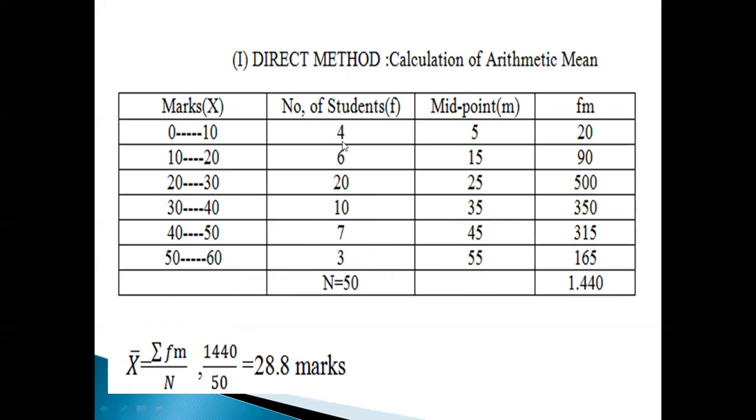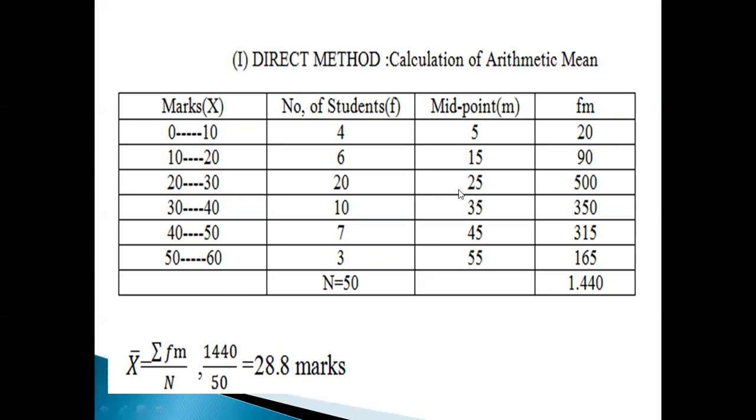Now multiply these two terms. 4 into 5, 20. 6 into 15, 90. 20 into 25, 500. Like that, 7 into 45, 315. 3 into 55, 165. Take the total, 1440. That divided by 50, this is the formula. Sigma fx or sigma fm, whatever it may be, no problem.